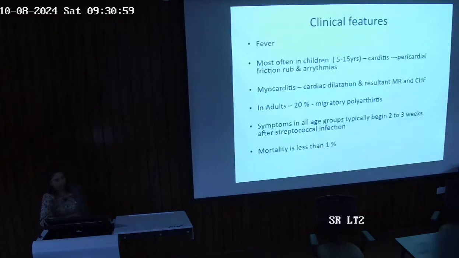Okay, so what are the clinical features? This you have to write if you have the question as rheumatic fever. Fever. It most commonly occurs in children between 5 to 15 years of age, causing carditis, pericardial friction rubs and arrhythmias. It can cause myocarditis, leading to cardiac dilatation and resultant mitral regurgitation and chronic heart failure. In adults, in 20% of the cases, there can be migratory polyarthritis. Symptoms in all age groups typically begin 2 to 3 weeks after the streptococcal infection, and mortality is less than 1%.